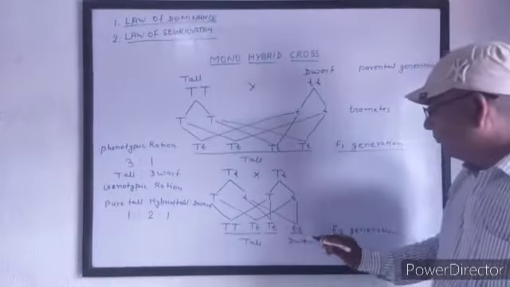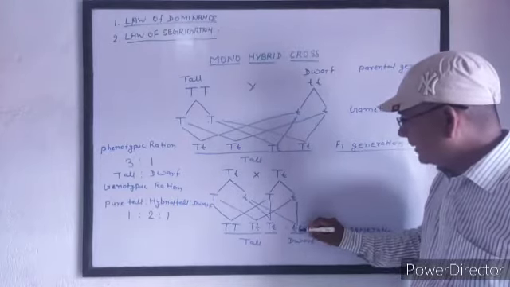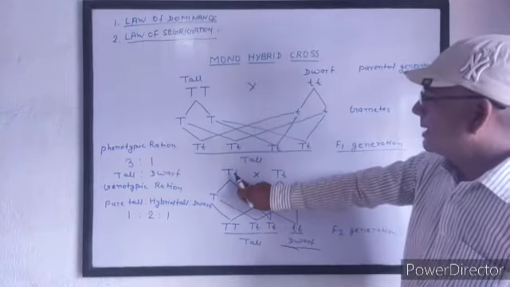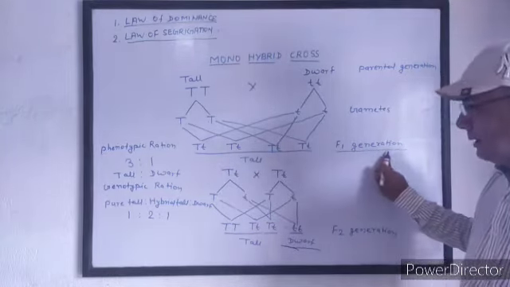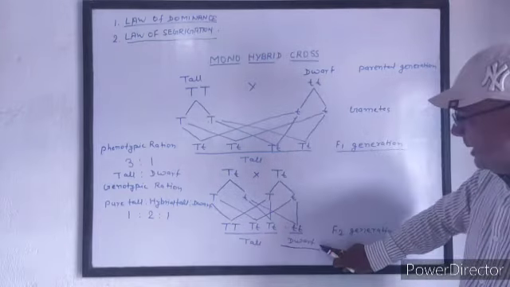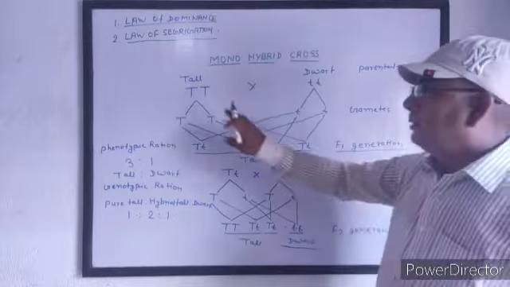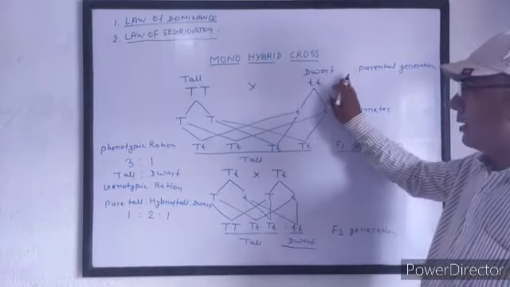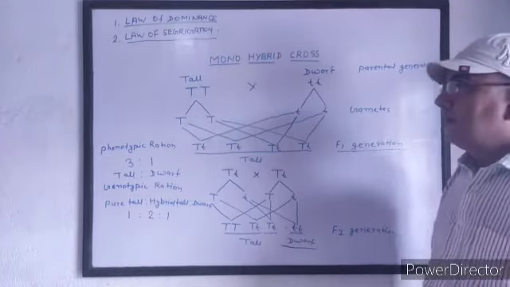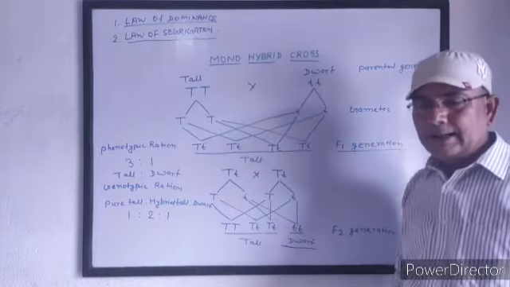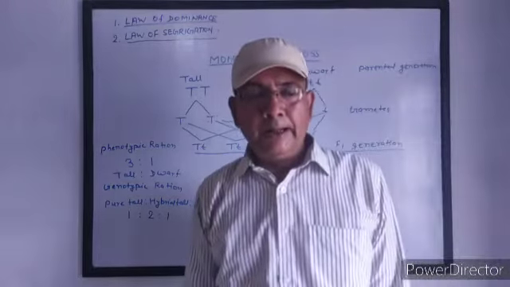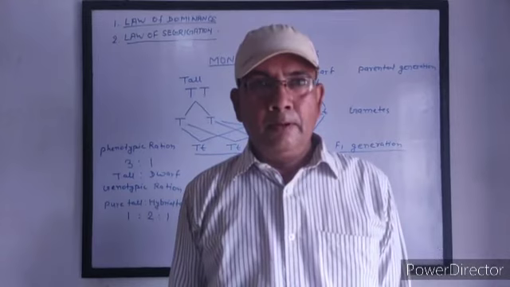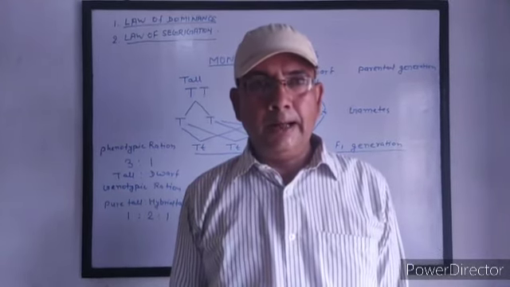In the F2 generation, both small t come together and a dwarf plant appears. That means the factor which was suppressed in the F1 generation appeared in the F2 generation due to the segregation of gametes. So according to the monohybrid cross of Mendel, Mendel gives two laws: the law of dominance and the law of segregation. In the next class, we will study the dihybrid cross of Mendel and the laws formulated by Mendel according to the dihybrid cross.